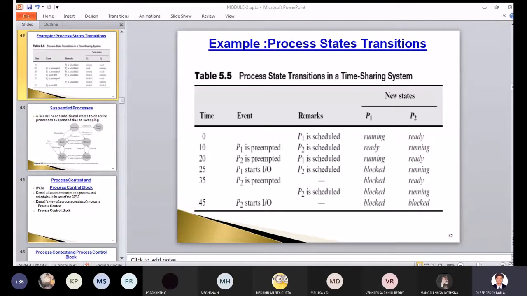Common time sharing process. Okay, time sharing system. We can also read it, but if you have that, it will be handy.